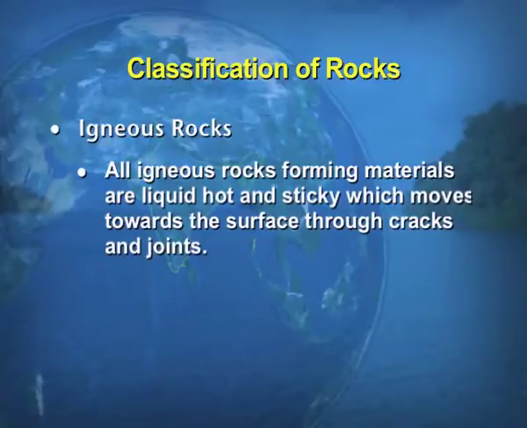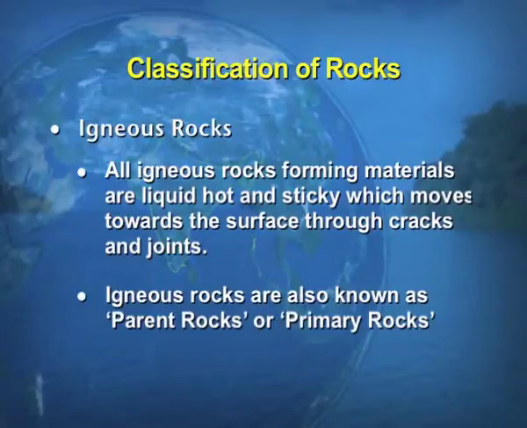Number 2, igneous rocks are also known as the parent rocks or the primary rocks. As the name says, they are the parent rocks. So, that means they are the basis of all the other two types of the rocks, that is the sedimentary rocks and metamorphic rocks. Igneous rocks are formed through the solidification of the magma.